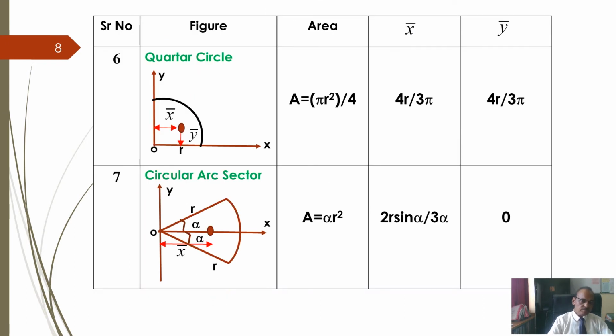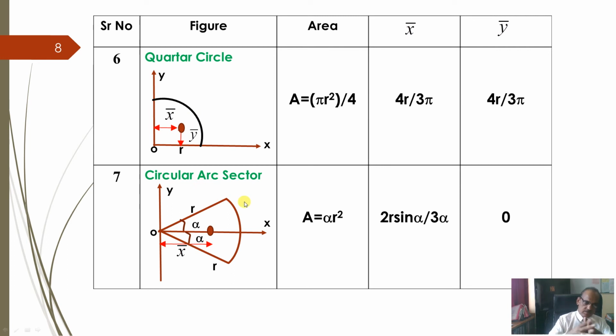Okay. For a quarter circle, only a quarter circle, the area will be 1/4 pi r square, that is pi r square by 4. Radius is the same, and this is the centroid. So for a quarter circle, x and y coordinates are 4r by 3 pi, 4r by 3 pi.